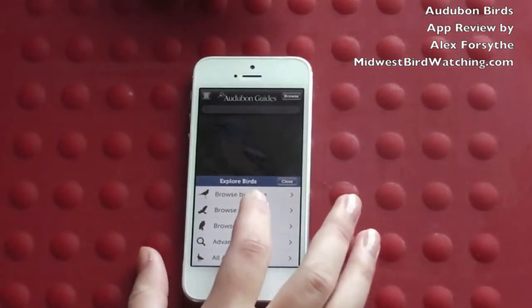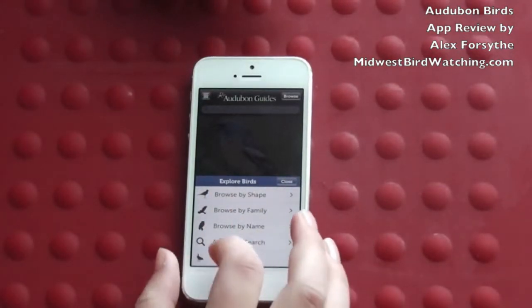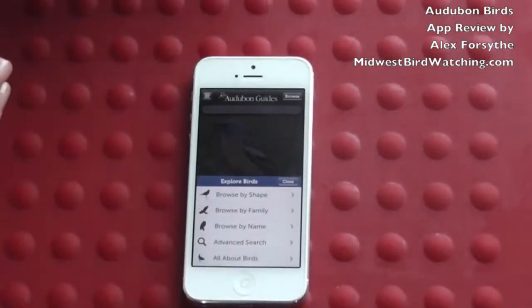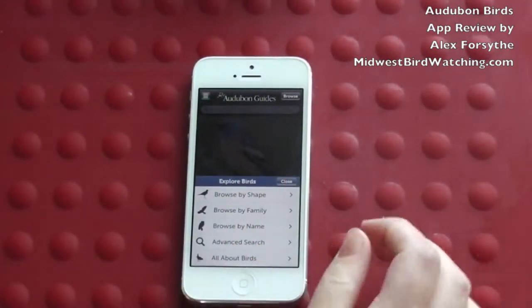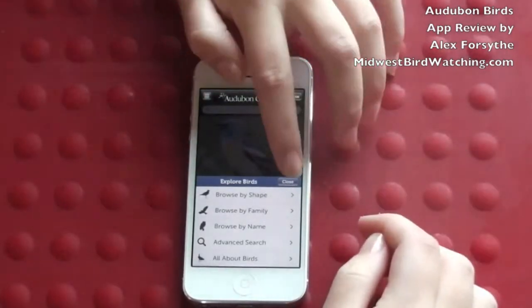You can also look for them by what family they were in, their first name, or you can do a search for them if you know exactly what bird you want to find and you want to find it really fast.